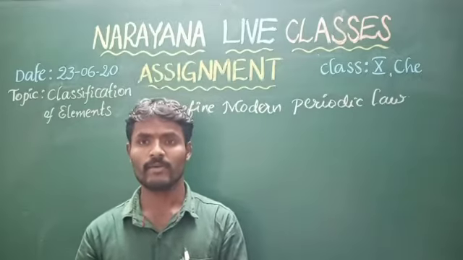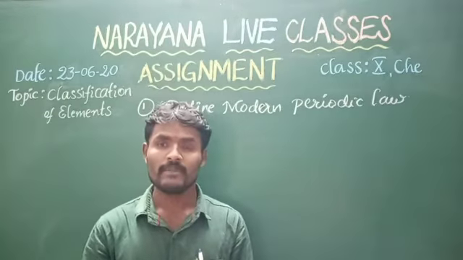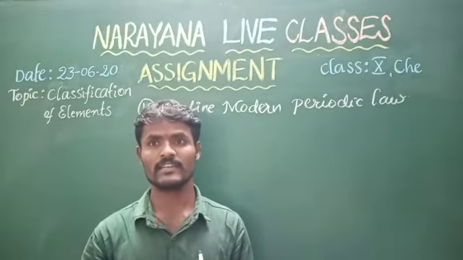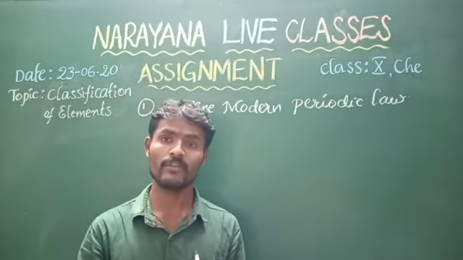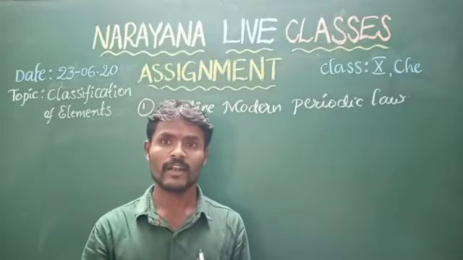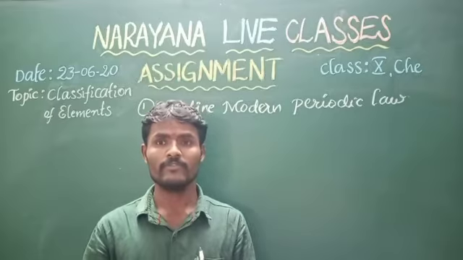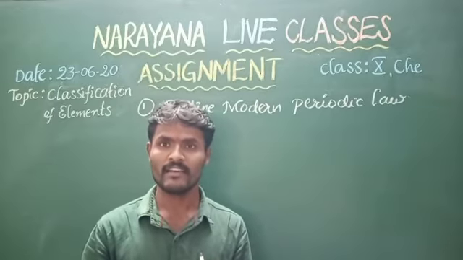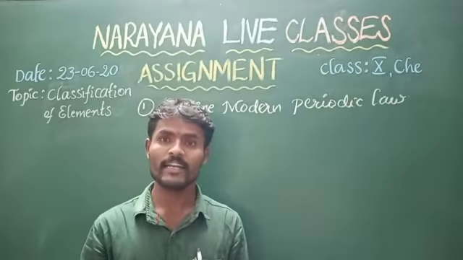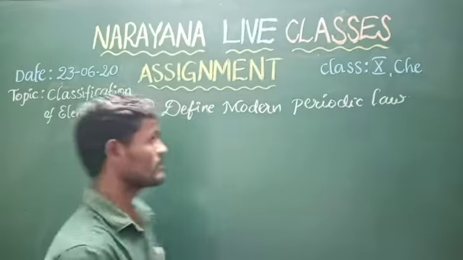The periodic law given by Mendeleev was changed from the atomic weight concept to the atomic number concept. Clearly, the physical and chemical properties of elements not only depend on the number of positive charges, they also depend on the number of electrons and their arrangements. The arrangement of electrons is nothing but electronic configuration. So we can say the modern periodic law: the physical and chemical properties of elements are the periodic functions of the electronic configuration of atoms.